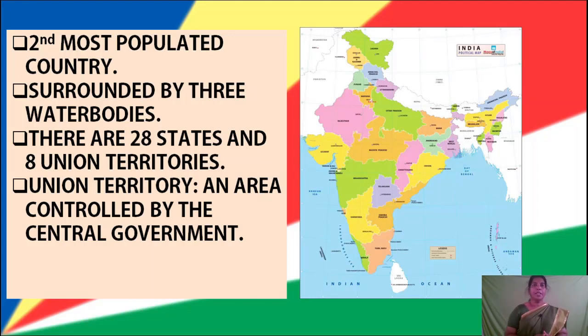There are 28 states and 8 union territories. India is divided into 28 states and 8 union territories. That is, India is divided into 28 divisions or parts. These divisions are called states. Union territory means an area controlled by the central government. There are 2 types of government. One is state government and the other one is central government. The central government controls the union territories.